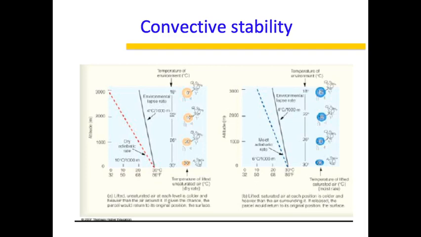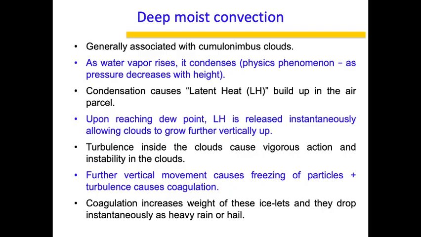And rain bearing clouds to form, because moisture is always there, so moisture will ensure that the parcel condenses and forms clouds. Then there is one more thing which is known as deep moist convection, and this is usually associated with cumulonimbus clouds. As the water vapor rises, we have already talked about how it rises, it will condense, and as it condenses, it will build up latent heat, because of the presence of moisture in the parcel.